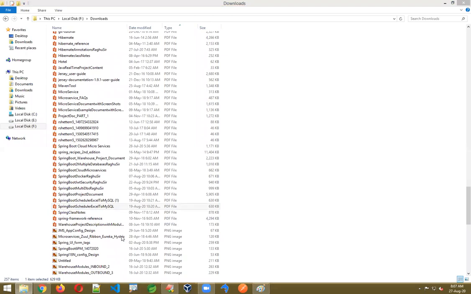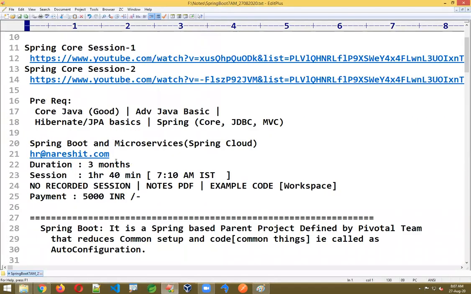Not EH cache, because EH cache is a concept of Hibernate. Here we'll have Redis cache and Hazelcast cache. This course is completely 3 months in duration. Tanu Agarwal asked a question: native queries are not recommended in real time. If you feel there is no other way, writing native queries is okay, but instead of native queries, use JPA completely.